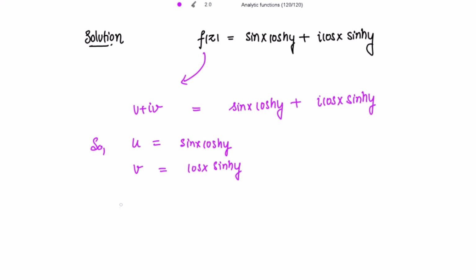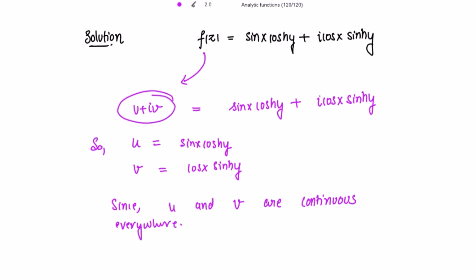So let's write this. Since u and v are continuous everywhere, therefore this function f(z) is also continuous everywhere, because f(z) is u + iv. So we are writing that f(z) is also continuous everywhere, and our first part is done. We have shown that the given function is continuous everywhere. This is the first part.